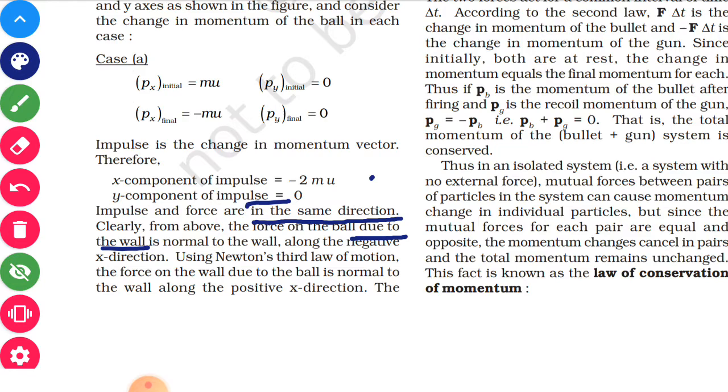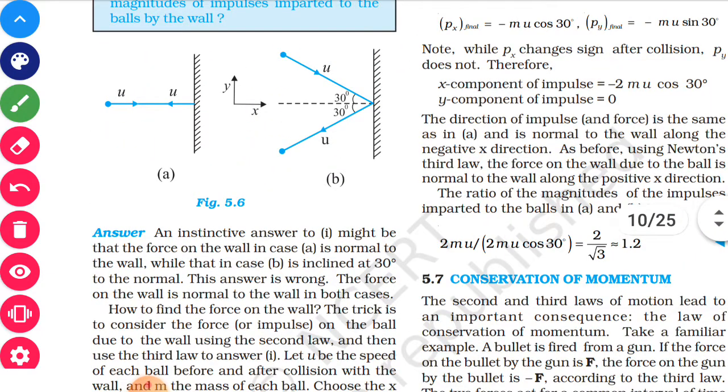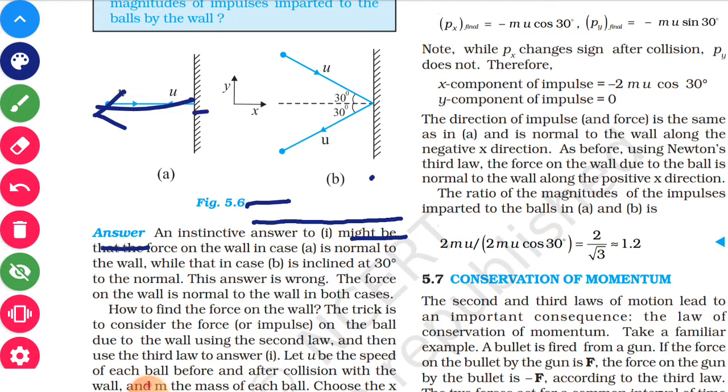Therefore the resultant force on the ball is in the negative direction, so the force on the wall will be in the positive x direction.